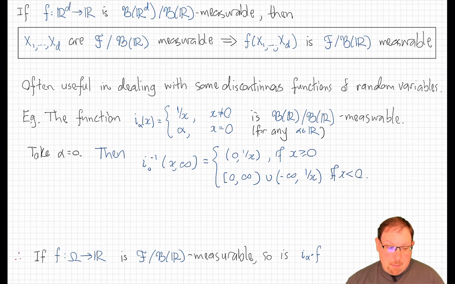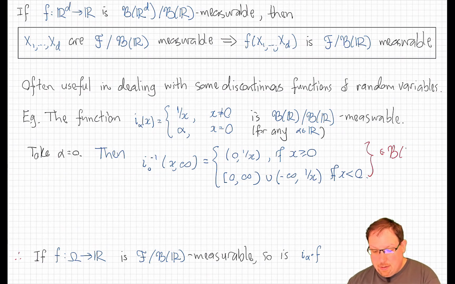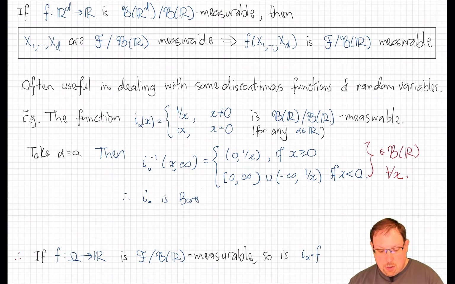And there is a complete description of the preimage of this map on any such interval, and we note that all of those are either one open interval or a union of a half open interval and an open interval, and those are all Borel sets. So this is a Borel set for any x. And we conclude from there that I0 is Borel measurable.